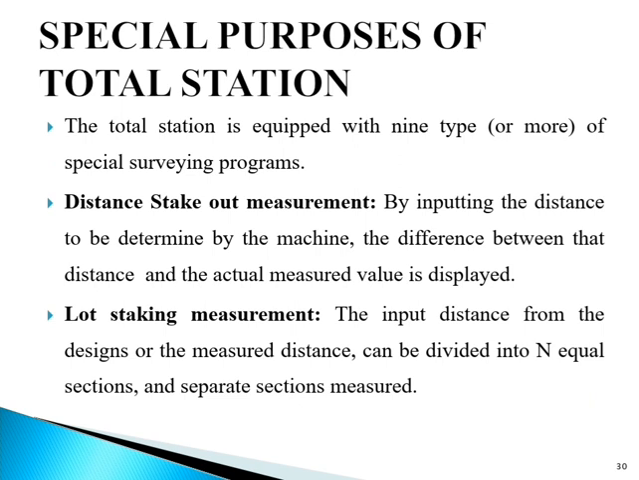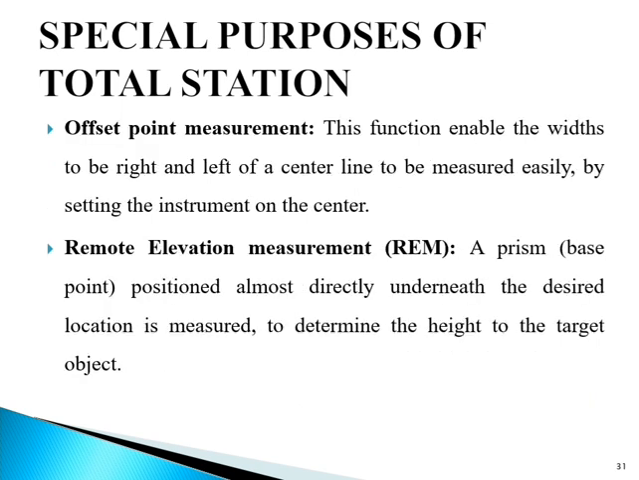Next is lot taking measurement. The input distances from the designs or the measured distance can be divided into n equal sections, and the separate sections are measured. Next is offset point measurement. This function enables the widths to the right and left of a center line to be measured easily by setting the instrument on the center line.